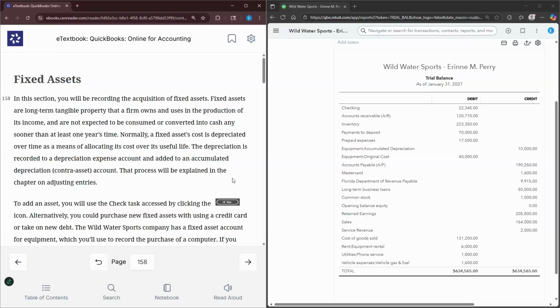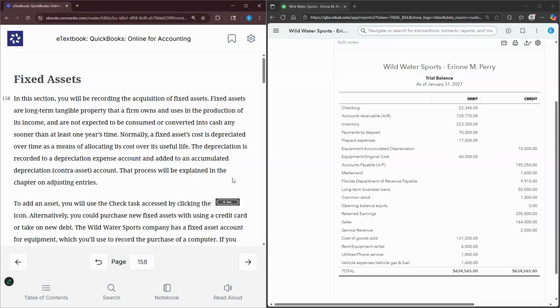So again, fixed assets, they're long-term tangible property that the firm owns, and they basically use them in the production of income. So if we think about a company that, let's say, makes clothes, they have a piece of equipment, a sewing machine, that sewing machine is ultimately helping to generate revenue. And these fixed assets are not expected to be consumed or converted into cash any sooner than at least 1 year's time. So that's the difference between our current and our long-term assets. Current assets are going to be used up within a year or less. And our long-term assets are used for 1 year or more.